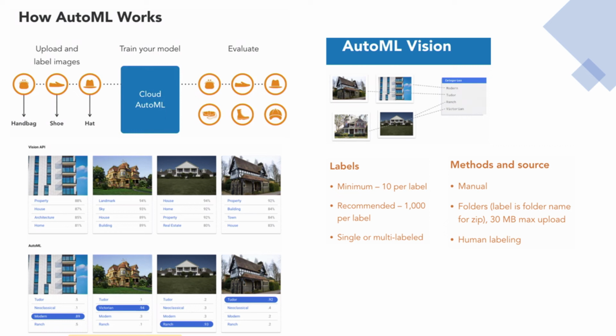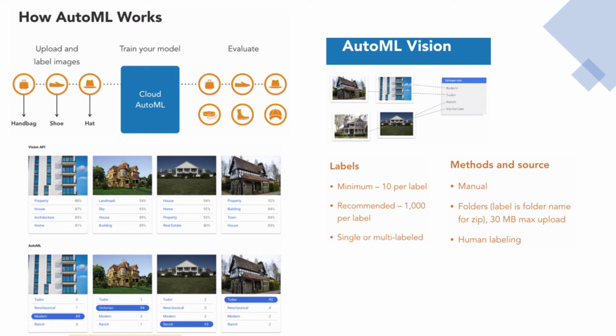This data that's uploaded is then used to train the model that Google selects. So model training, tuning, deployment and scaling is all handled by Google. As part of the model process, you will be provided with evaluation information so that you can understand if your model is performing at a level, in other words, identifying or labeling new images properly at a level that is appropriate to your business.